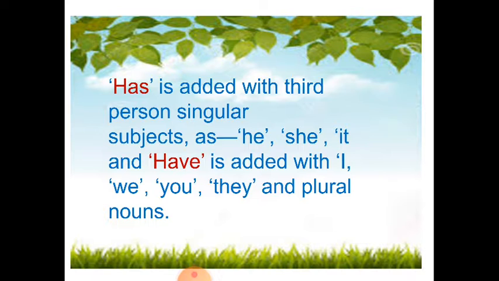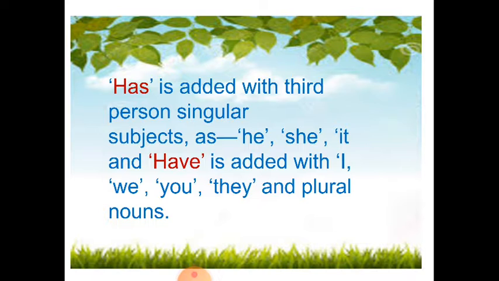First person singular is I, then we have we, and that is the format that we draw in the first person and second person singular and plural.